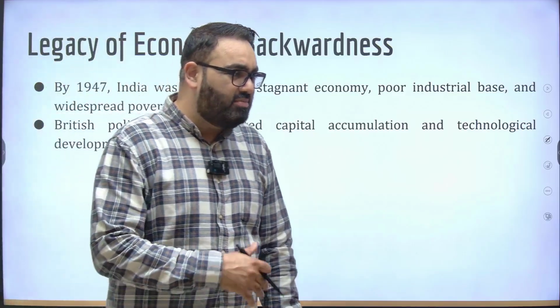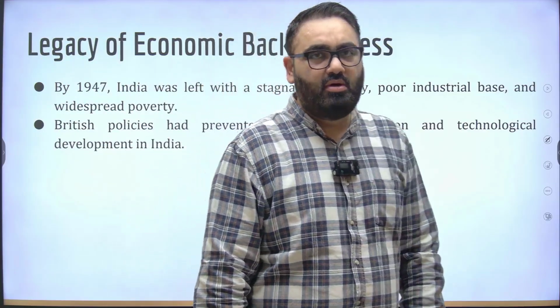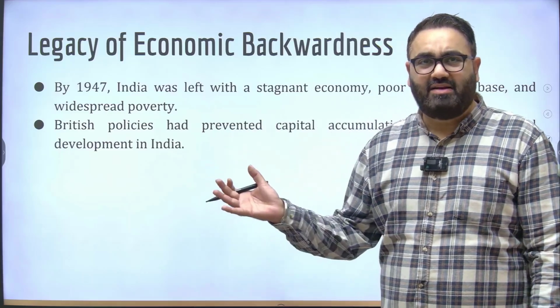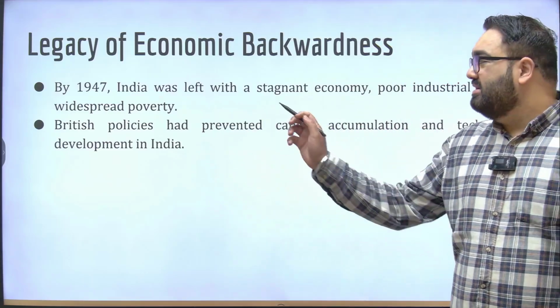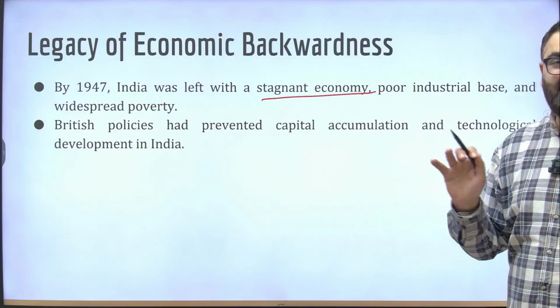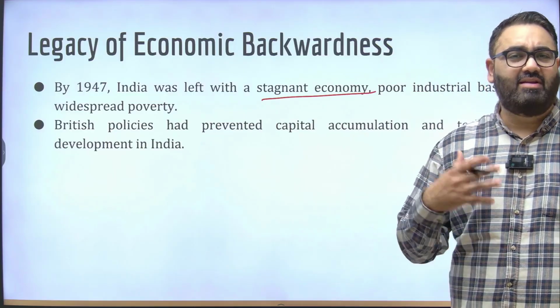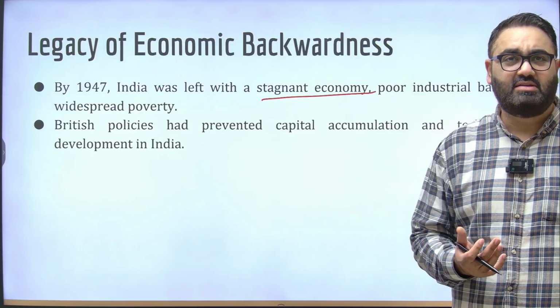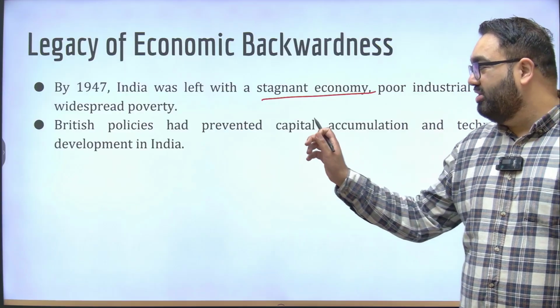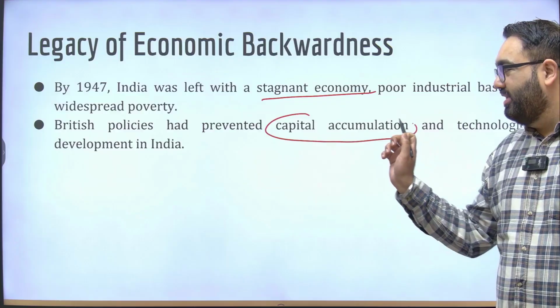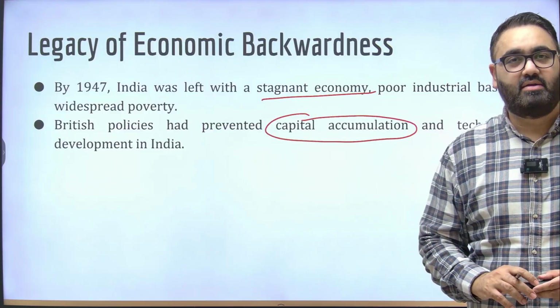If you look at the situation that the British had left us in, there's no doubt that India started from near zero. If you look at the economic backwardness we had in 1947: a stagnant economy, and no one specific sector that could boast of having achieved something in the past few decades. The British system had ensured that there was no capital accumulation anywhere in the entire country.